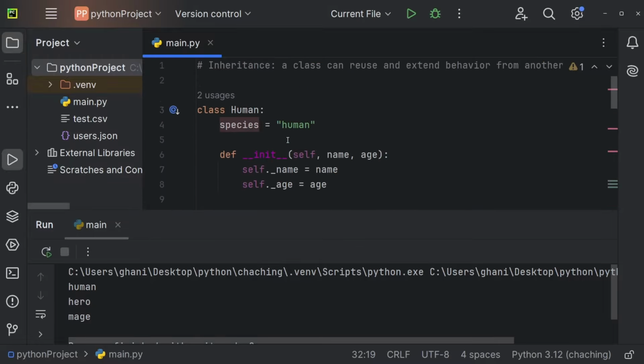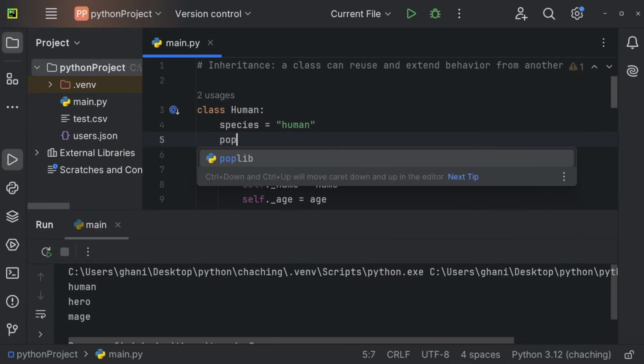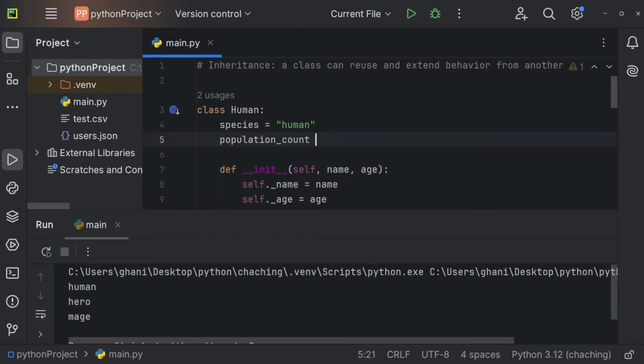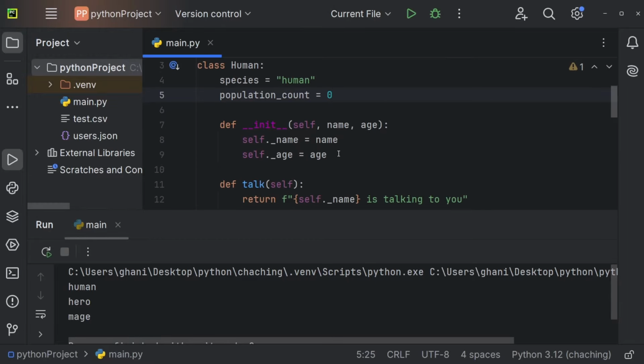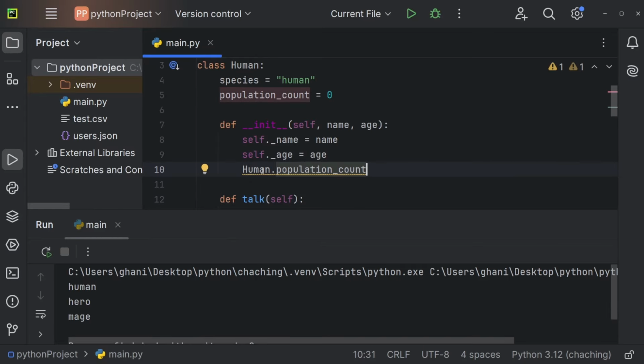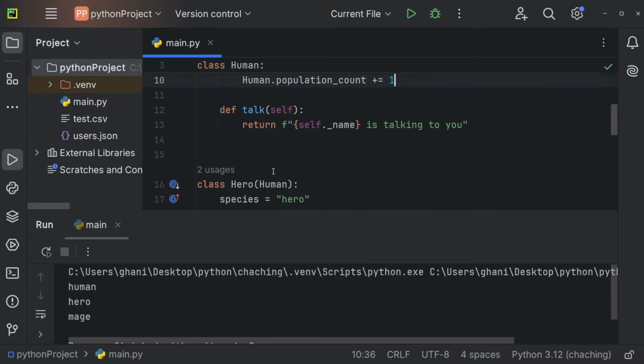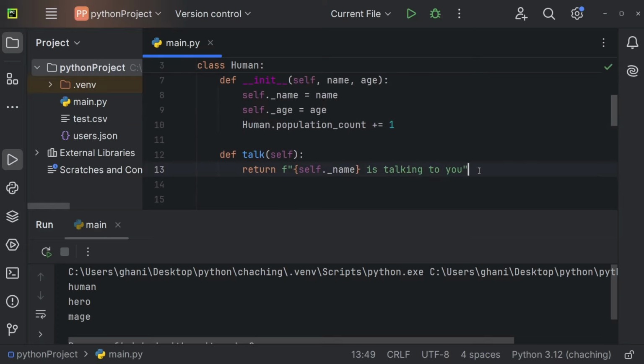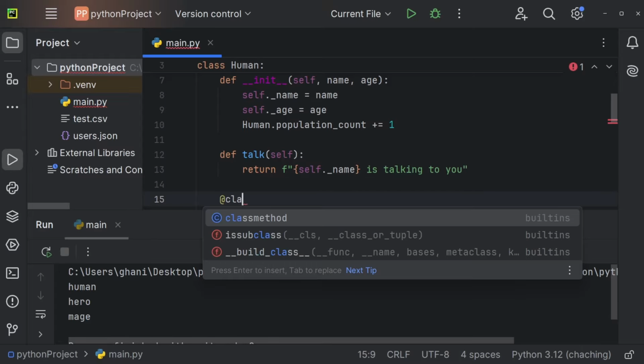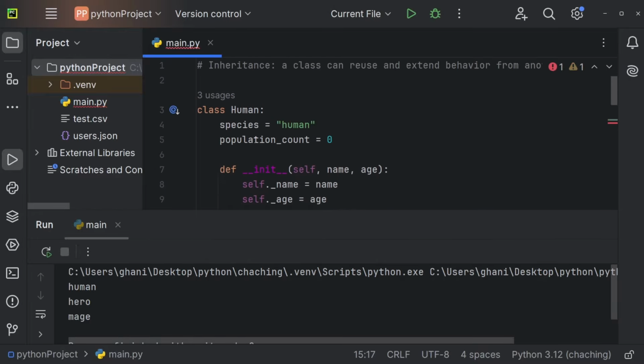Let me also show you how this works when we use a population count. So let's use population count being equal to 0. Let me also say that every time we create a new human, I want to increase our population count by 1, for example. So human.population_count plus equals 1. And now let me also create a method to get the population count. So def get_population_count, like so. This is going to be a class method because we're accessing a class variable.